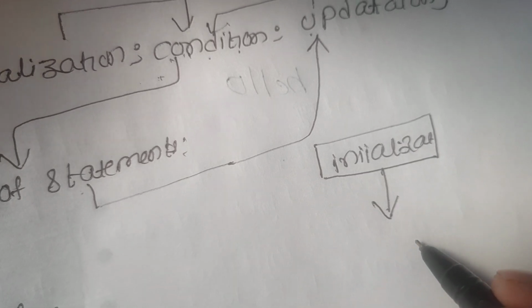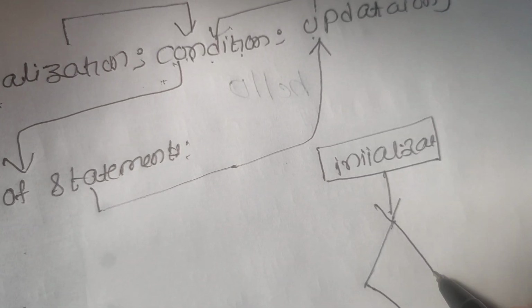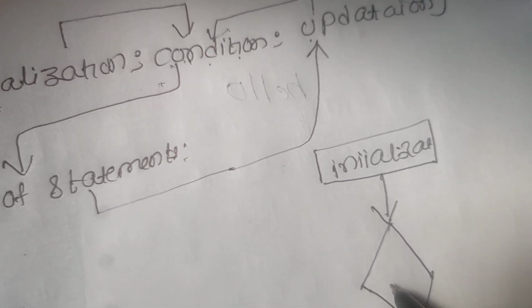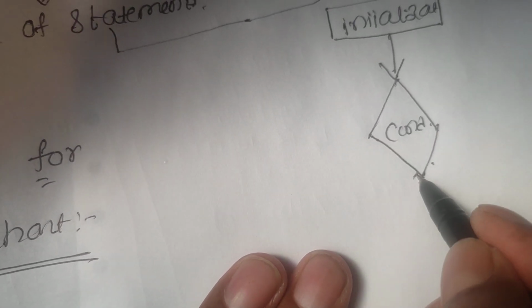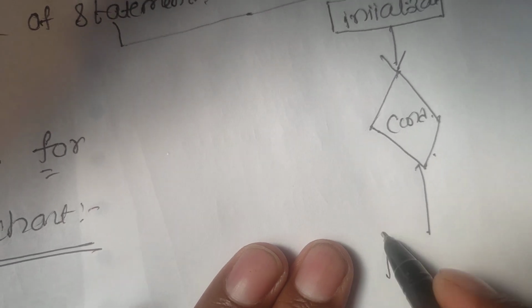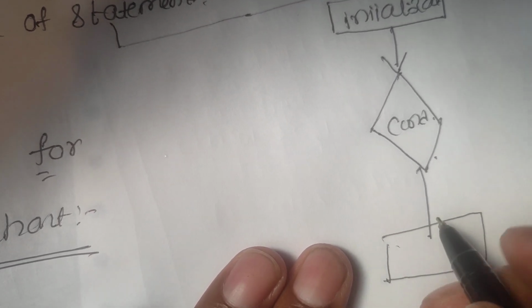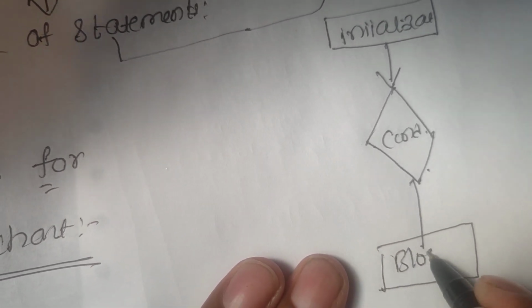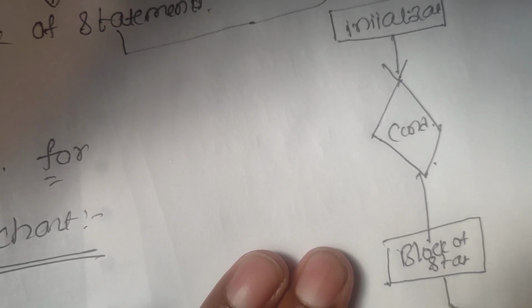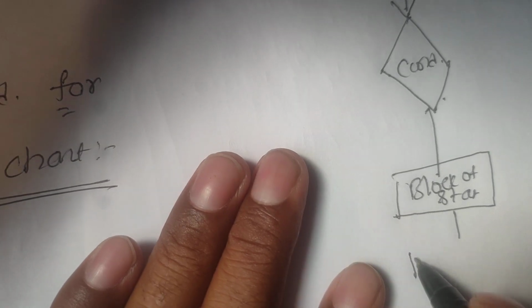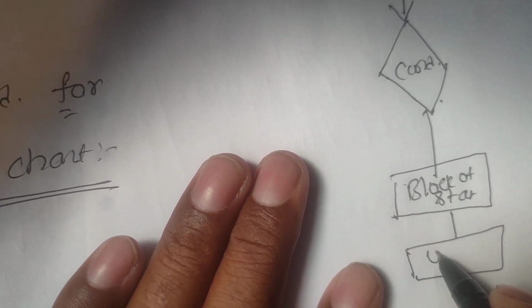The condition is represented by using the diamond symbol. So this is the condition. Then it moves down, where the block of statements is executed. So these are the block of statements. After that it moves again to the updation.